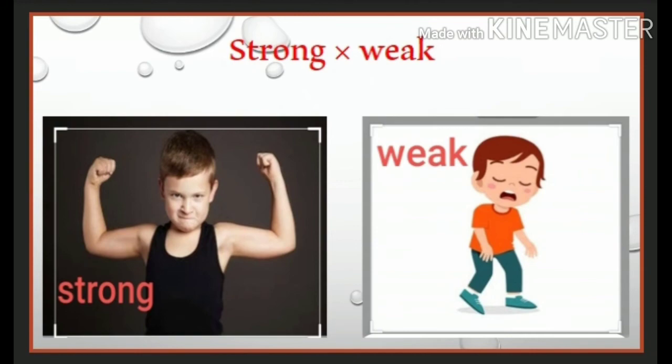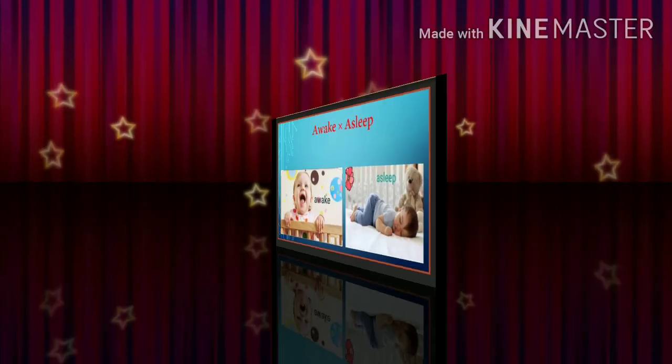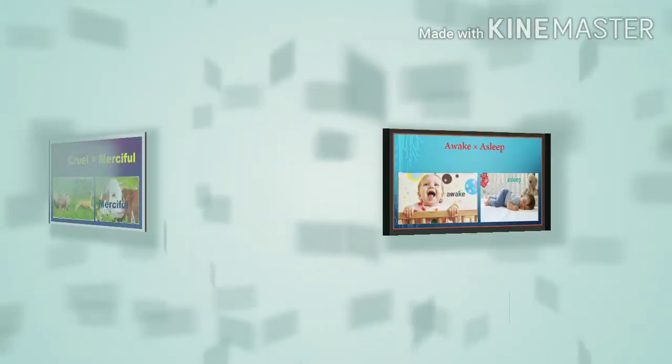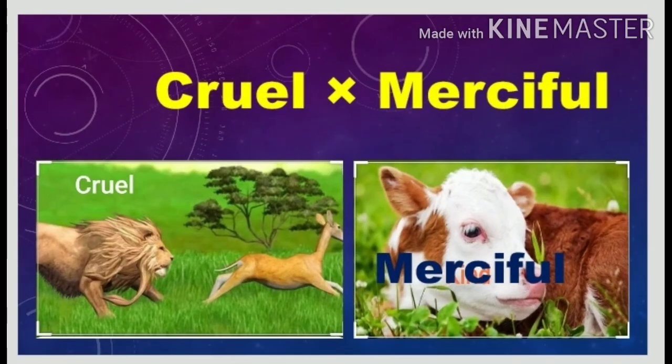Strong, weak. The boy is strong. The boy looks weak in the second picture. Awake, asleep. The child awakes in the cradle. The boy is fast asleep. Cruel, merciful. The lion looks cruel. The calf looks merciful.